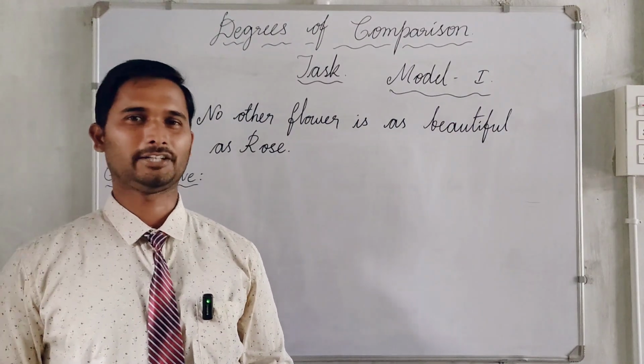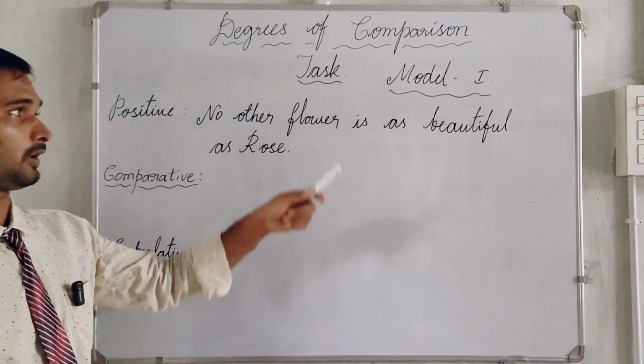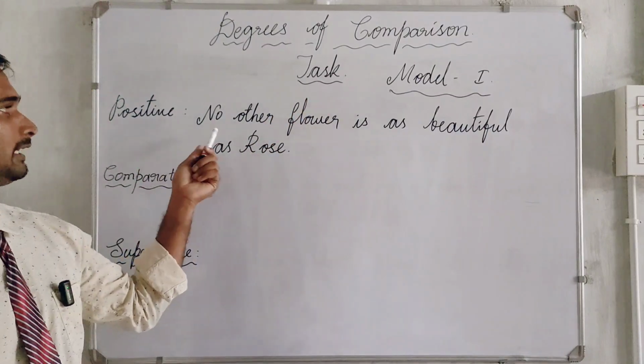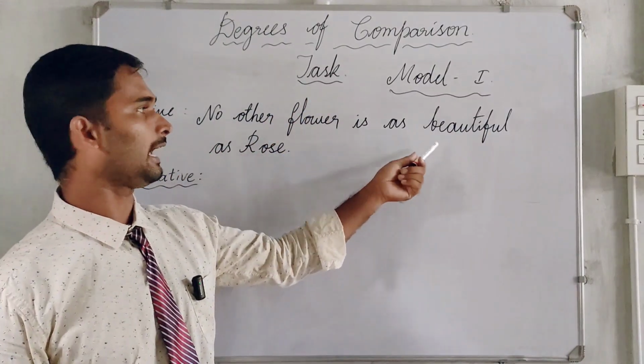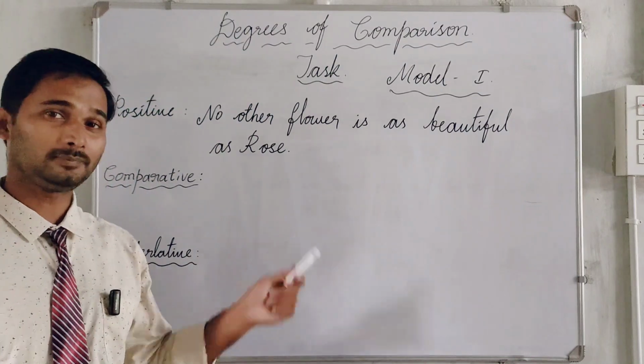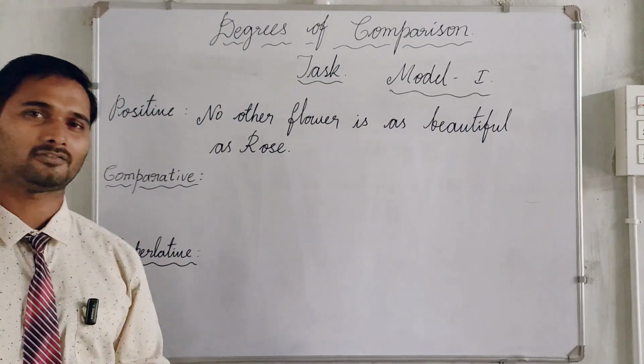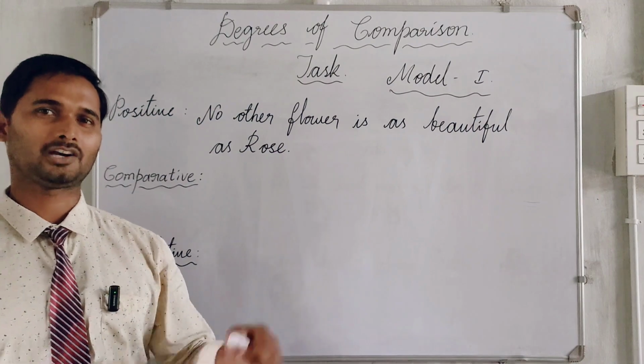Let me check how far you have understood the models. Here is a Model 1 task. The positive: No other flower is as beautiful as the rose. Could you please change it into the comparative and the superlative forms? Comment them in the comment box.